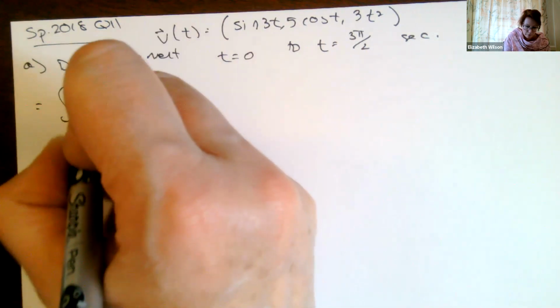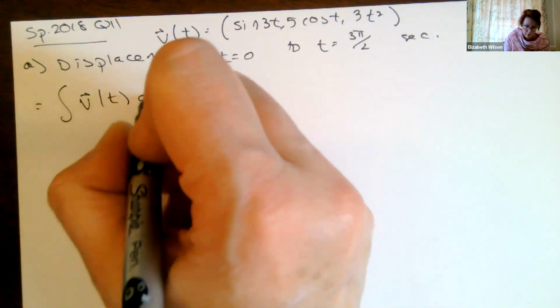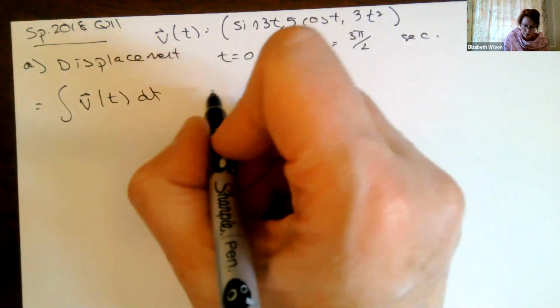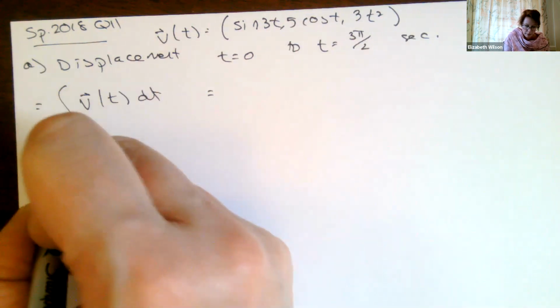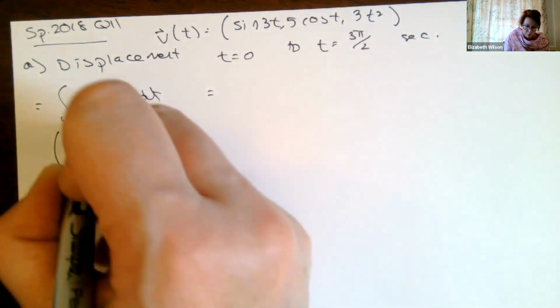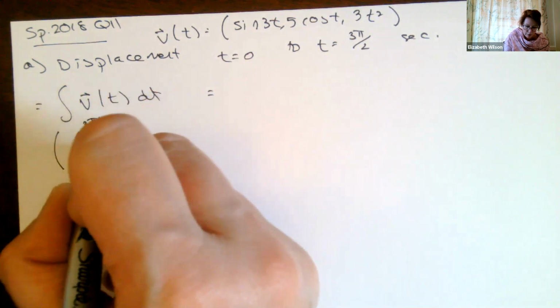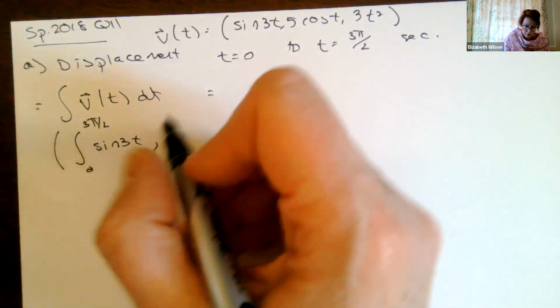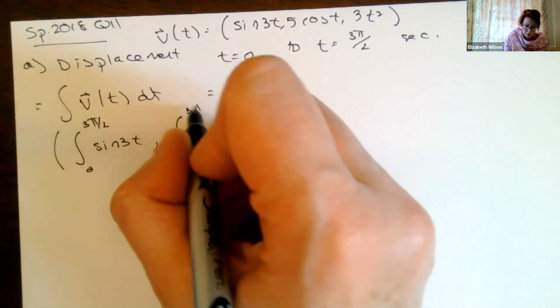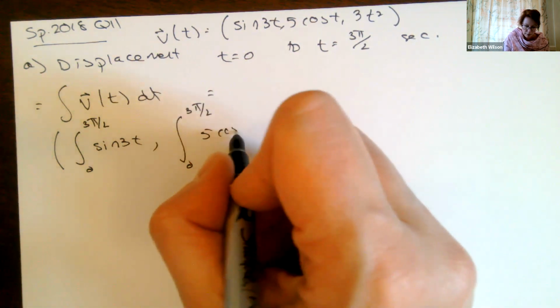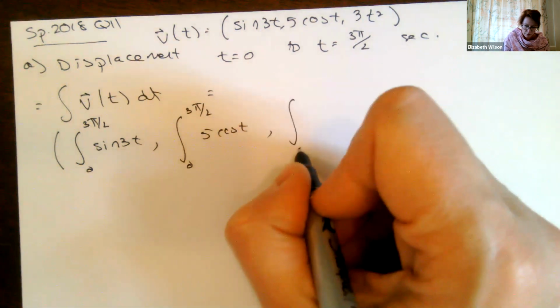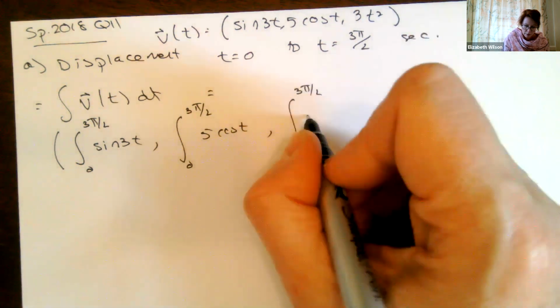All right, so displacement means we have to integrate our velocity dt. Basically we're going to integrate it component by component. So I'm going to go from 0 to 3 pi over 2 of sine of 3t, from 0 to 3 pi over 2 of 5 cosine of t, and from 0 to 3 pi over 2 of 3t squared.